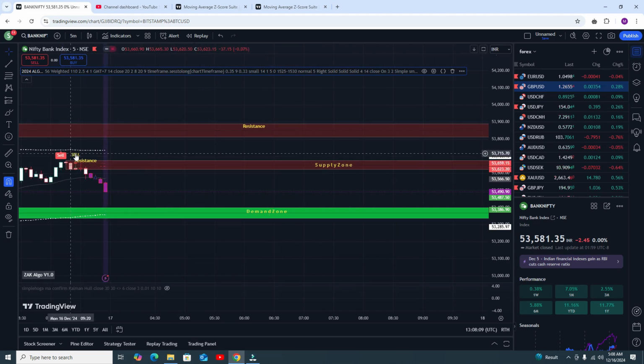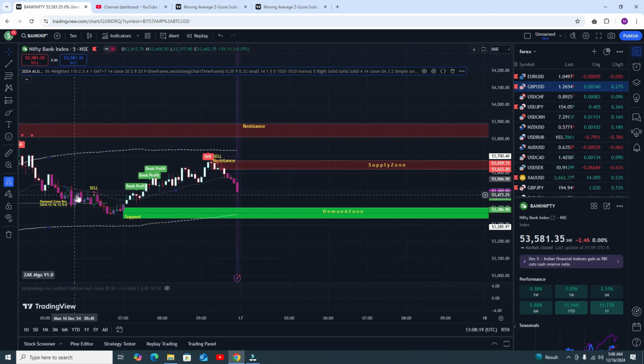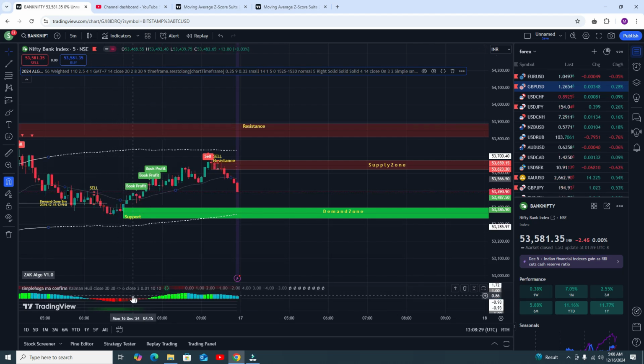This type of signal, I already told you, you will get two types of buy and sell signal. You can see you got two types of sell signal, and you can see you got some good profit. So far, we did not get the profit. This was a sell trade, and unfortunately you did not get the profit. But if you see this one, here you can see the sell trade, and you need to execute it.